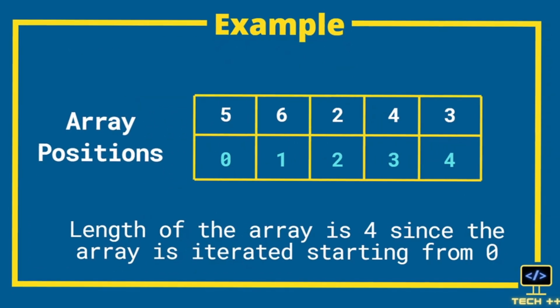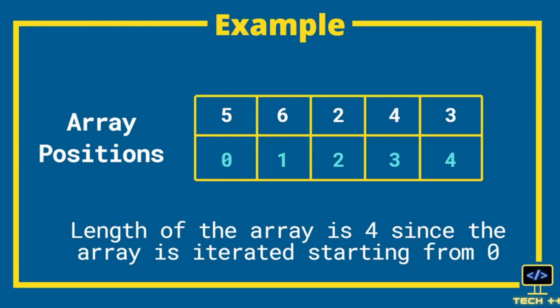To understand how bubble sort works, let's take an example of an array of 5 elements. We have 5, 6, 2, 4, 3. Clearly, it is not sorted. Since there are 5 elements in the array, the length of the array should be 5. But in programming, the array index starts from the 0th position. So starting from 0, the last index of the array will be 4. Now let's have a look at how bubble sort operates.